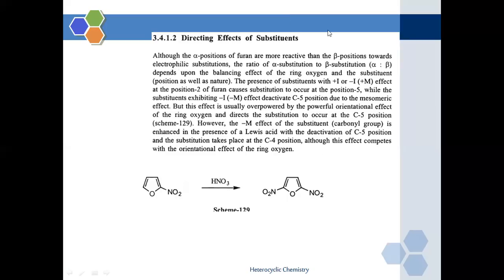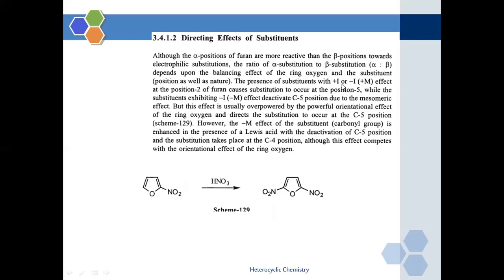Towards electrophilic substitution reaction. Now, the ratio of alpha substitution to beta substitution depends upon the balancing effect of the ring oxygen. When we compare the substitution at the alpha position and at the beta position, the balance depends upon the effect of the oxygen atom in the furan molecule and the position of the substitution.